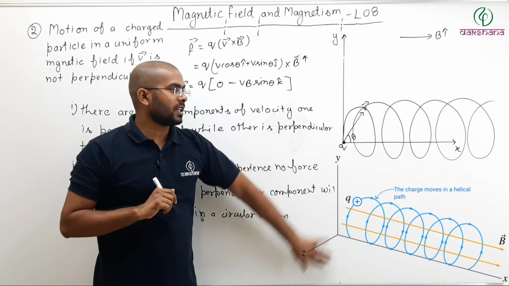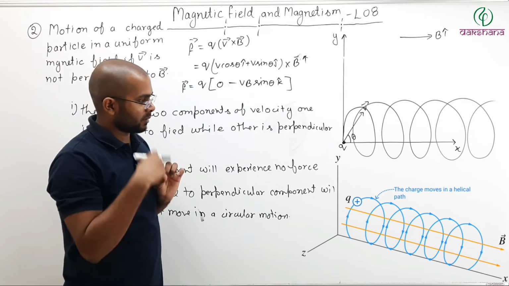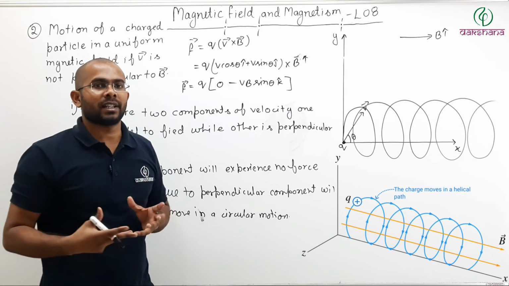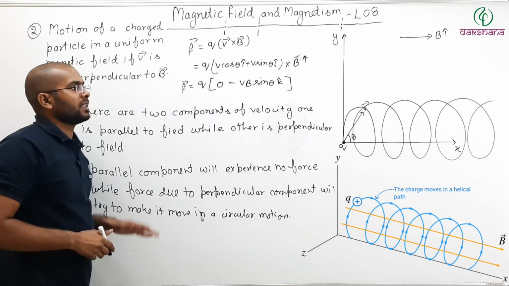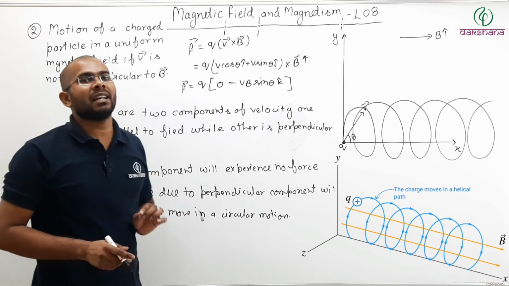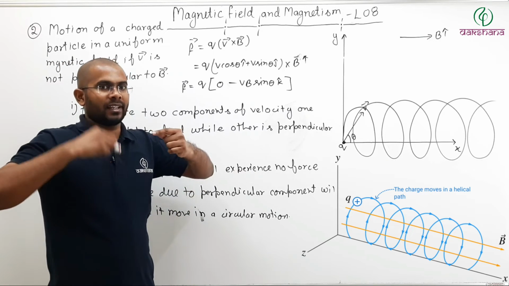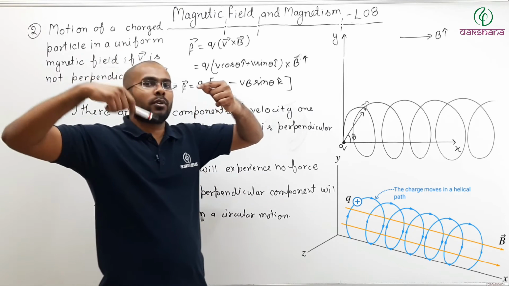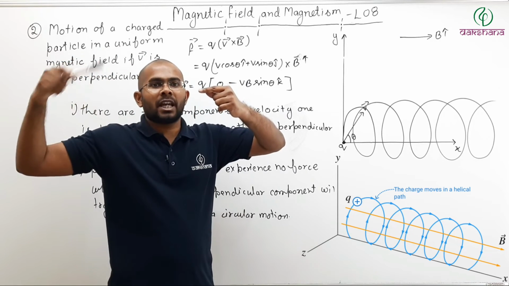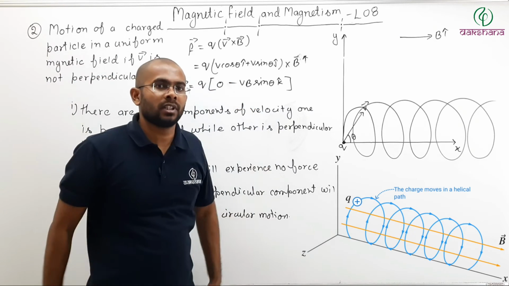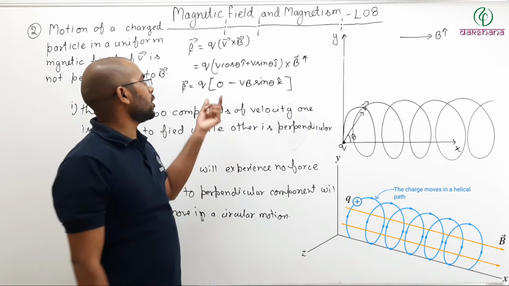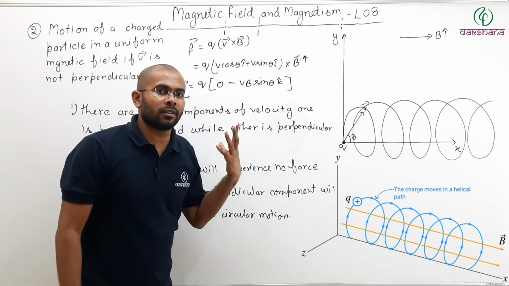So here you can see a more clear diagram of what the path of that particle will be. That kind of path is called a helical path, a helix. In a helix, the particle tries to go in a circular motion. At the same time, it also moves forward. Now, what was happening when the velocity was completely perpendicular to the field?